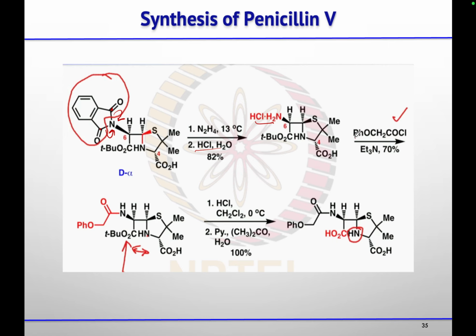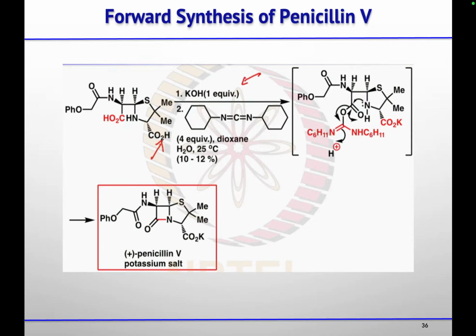Then by treating it with this acyl chloride, they are forming that side chain, that acyl substituted amine, and then the lactamization was remaining. So for that, first they hydrolyzed this ester and they got this acid. After that, they treat it with KOH to abstract the proton from the other carboxylic acid so that it will not interfere in the coupling reaction. So using DCC,